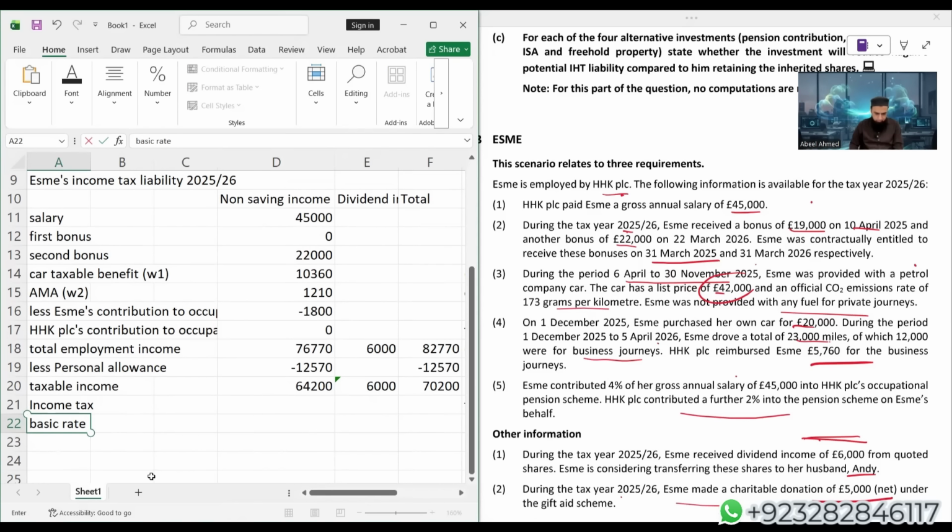Basic rate. Now this is going to be important. The basic rate band is 37,700, but this basic rate band will increase by the gross gifted donation. It is mentioned in the question, other information, second point, that net gifted donation is £5,000. So let's gross it up: 5,000 multiplied by 100 divided by 80. So this is the basic rate band, 43,950. On this, we will apply 20%.